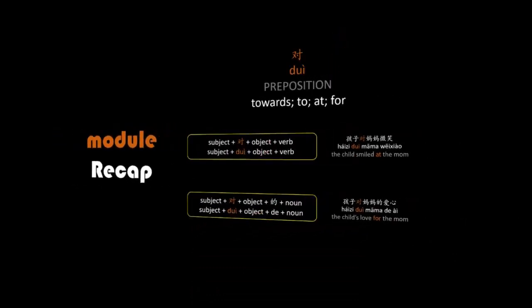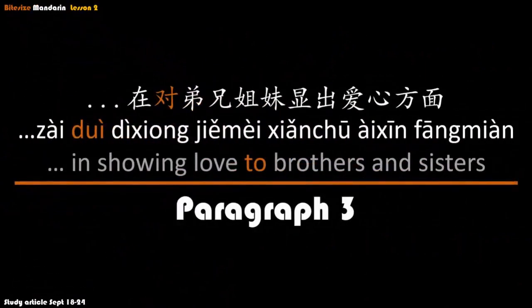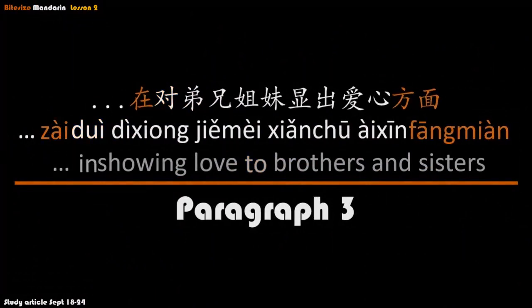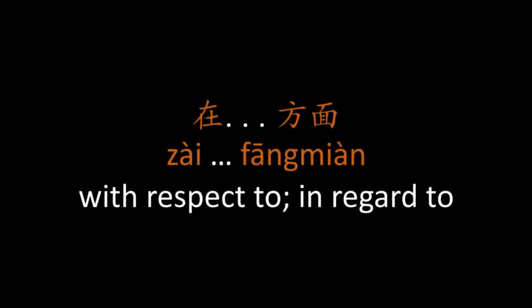So let's go back to the main article, and in fact back to that sentence from paragraph 3. So we've just looked at 对, but now we want to shift our attention to 在方面. So this structure means with respect to, in regard to. But for simplicity's sake, we'll just use with respect to as an example. So using this structure is extremely simple.